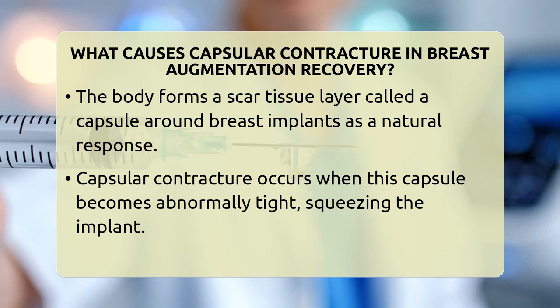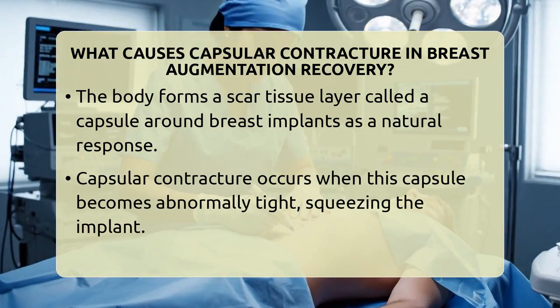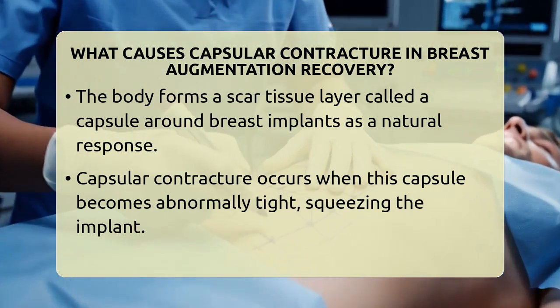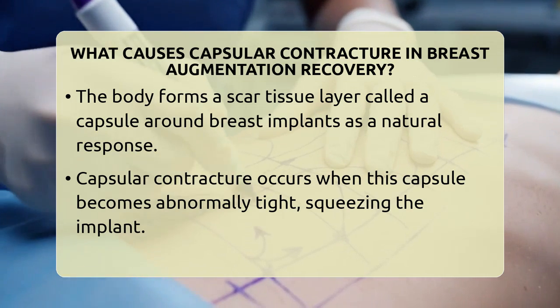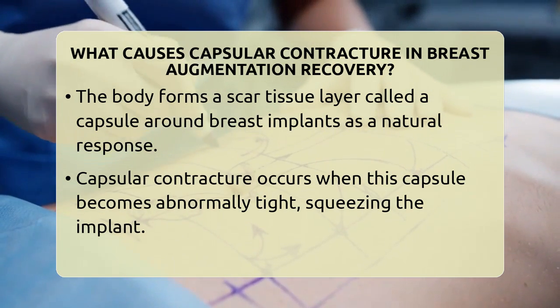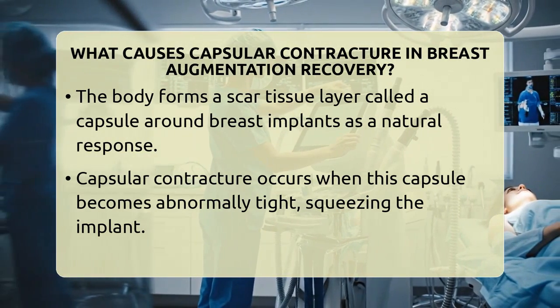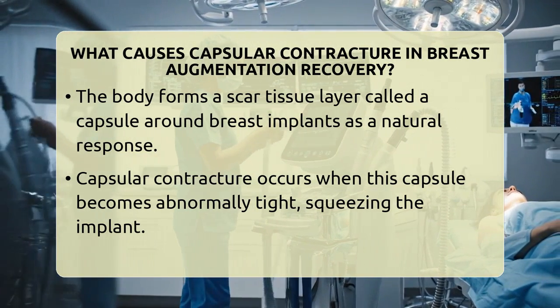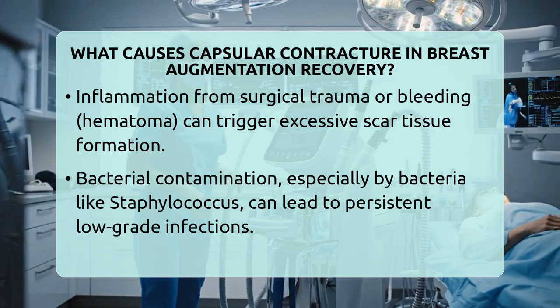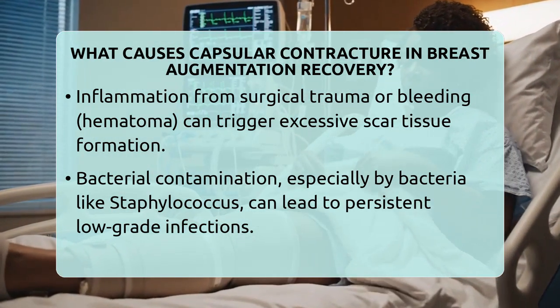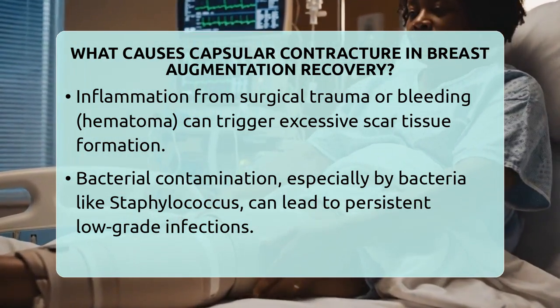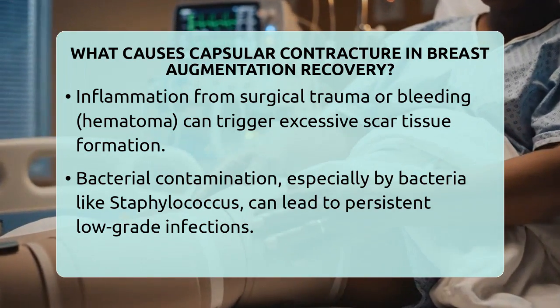Several factors can trigger this process. One common cause is inflammation from trauma during surgery or bleeding around the implant, known as a hematoma. When blood collects in the pocket where the implant sits, it can cause inflammation that promotes thickening of the scar tissue. This thickening can tighten over time, making the implant feel hard and sometimes painful.